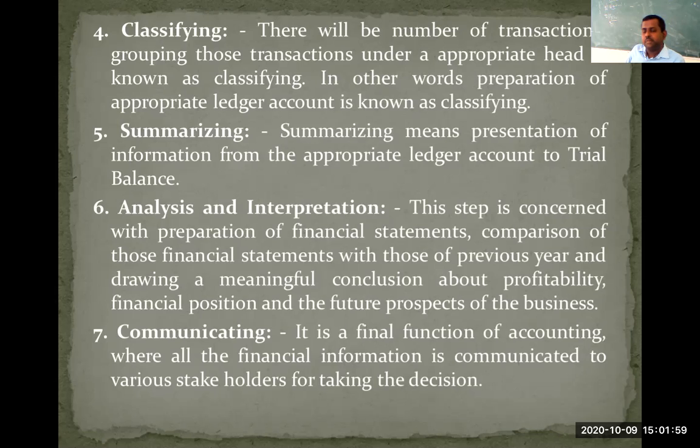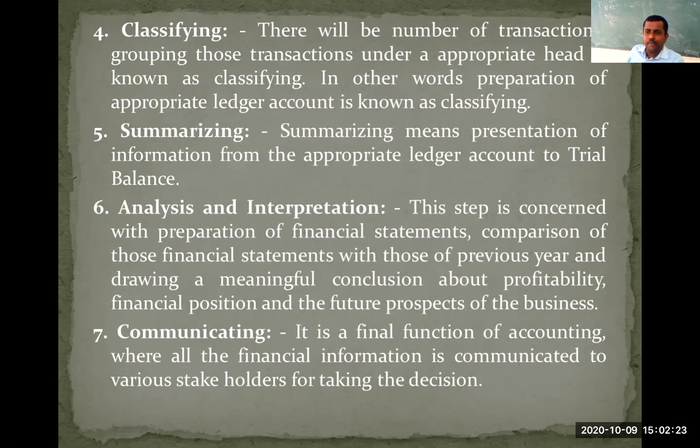The next one is summarizing. Once you have prepared your ledger accounts, the task is not over. You need to close those ledger accounts and determine their balances. You should check whether each account is showing a debit balance or a credit balance.